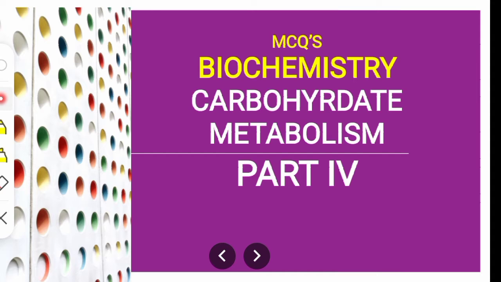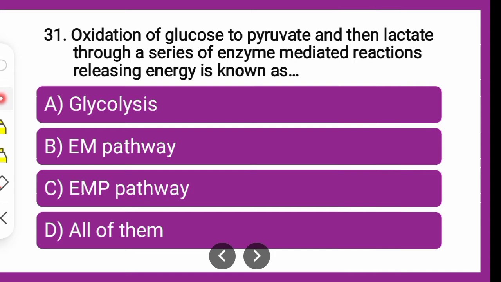To start with the part 4, question 1. Now since part 4 will start with question number 31, the remaining 30 questions you will get in the earlier 3 parts, which is the continuation step by step process for the glycolysis carbohydrate metabolism part. So question 1 is: oxidation of glucose to pyruvate and then lactate through a series of enzyme mediated reactions which is releasing energy is known as dash.